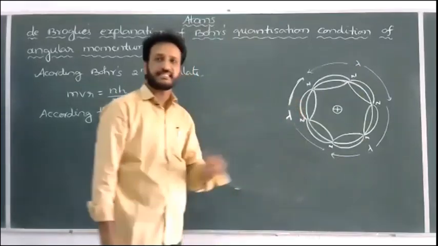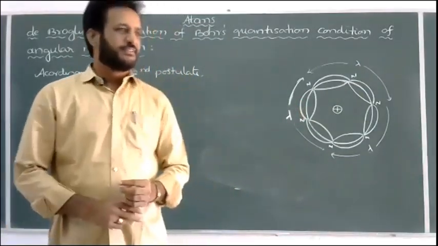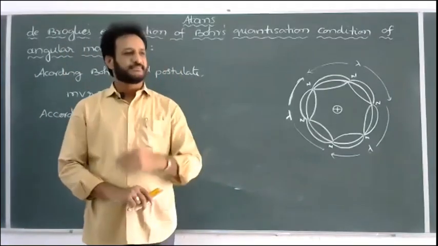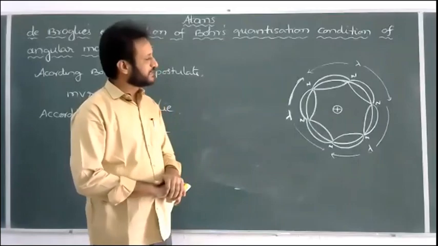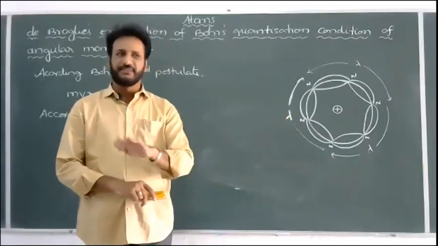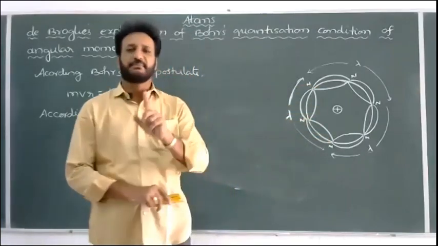Whenever we get 6 segments, we get 3 lambda; 4 segments give 2 lambda, 2 segments 1 lambda, 10 segments 5 lambda. So that means we will not always get odd numbers, we only get an even number of segments, so that the wavelength is possible in integral multiples.